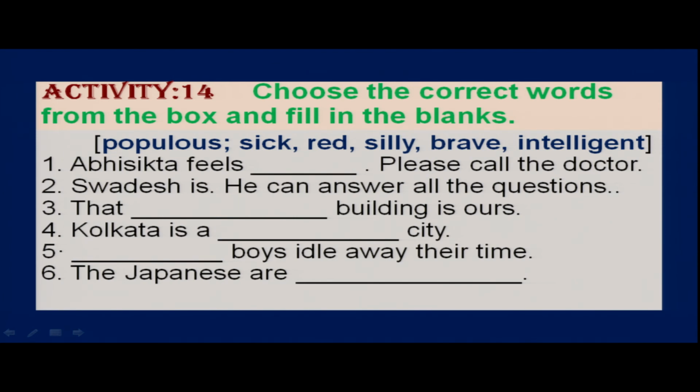That red building is ours. Kolkata is a populous city. The silly boys idle away their time. The Japanese are brave, right?